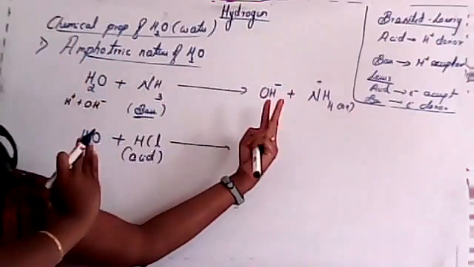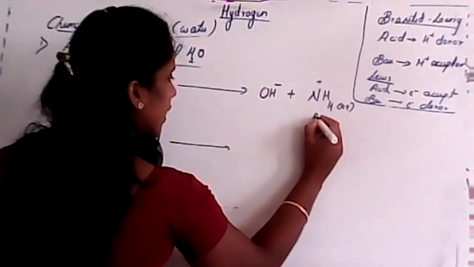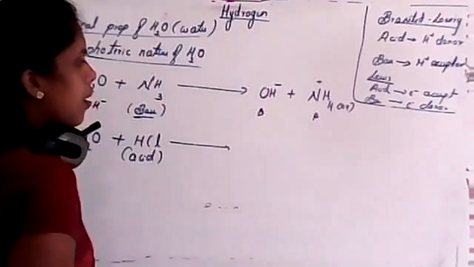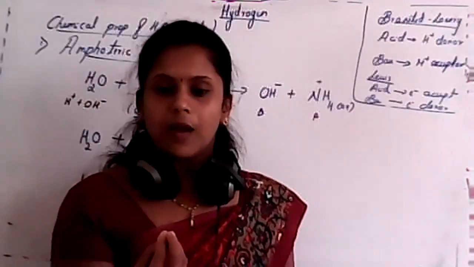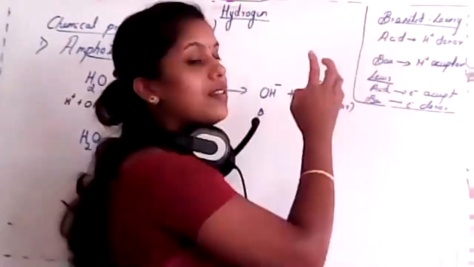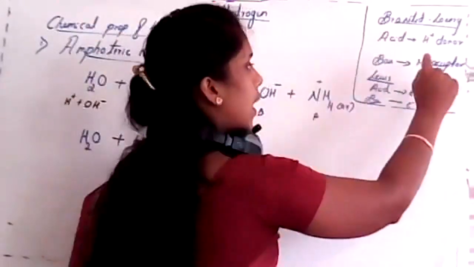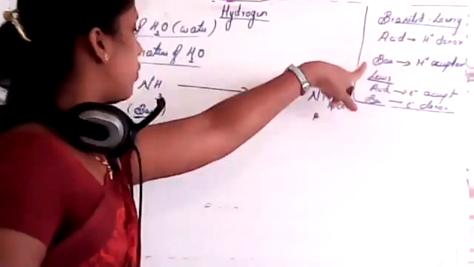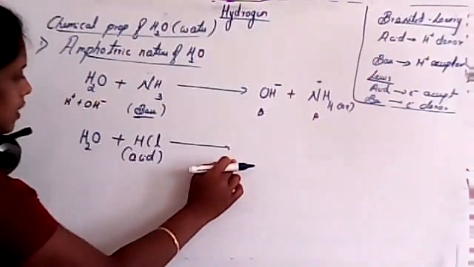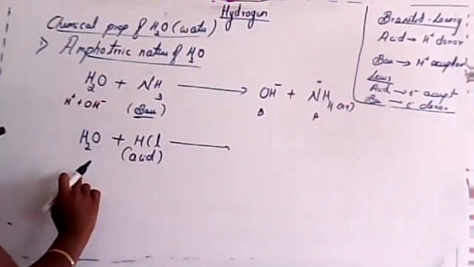If we reverse the reaction, it acts as an acid and it acts as a base. So remember, student, electron acceptor is acid in case of Lewis, but hydrogen donor is an acid. Remember this one? Clear?